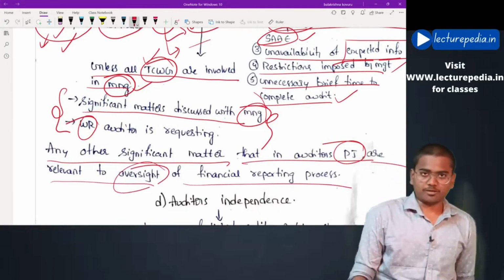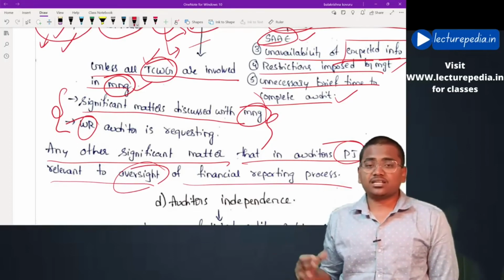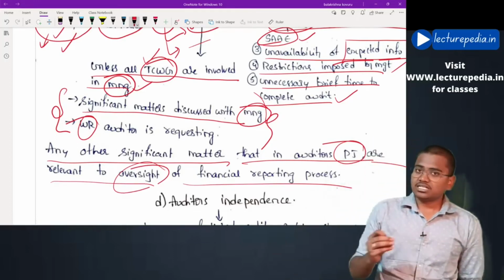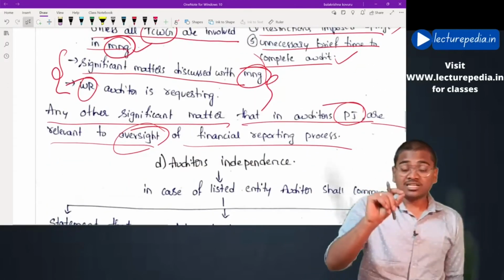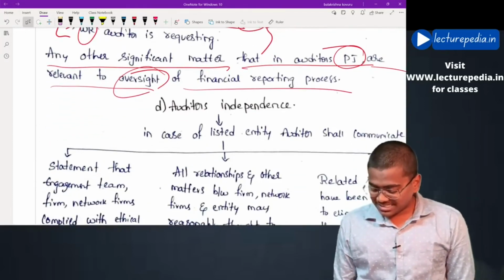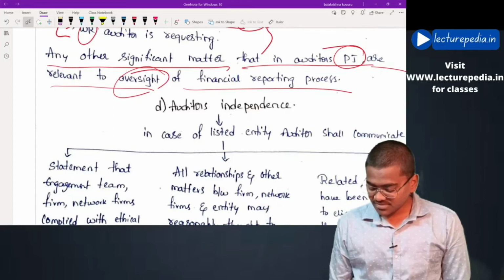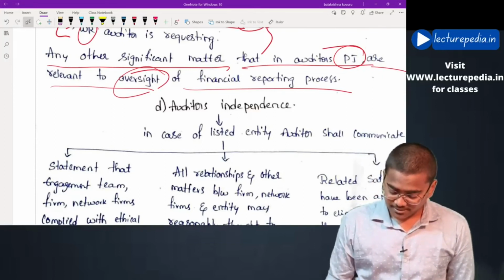Next, any other significant matter that in the auditor's professional judgment is relevant to oversight of the financial reporting process. If in the professional judgment of the auditor any other matter is significant for the purpose of audit, the same has to be communicated to those charged with governance. Those were the three aspects that have to be communicated. Coming to the fourth aspect, auditor's independence. The auditor should also communicate to those charged with governance.